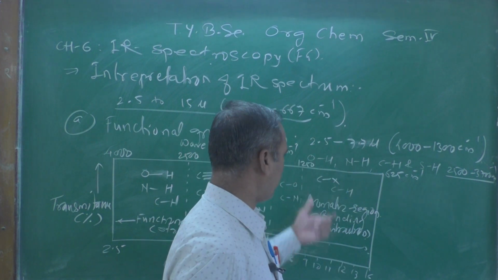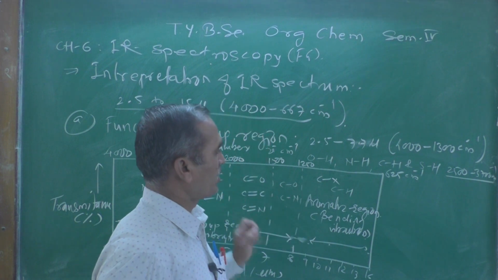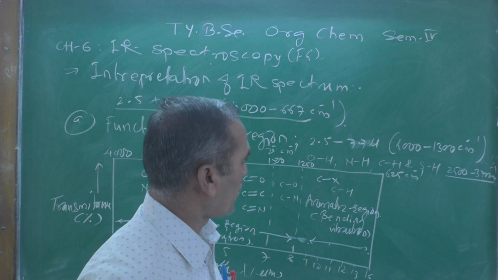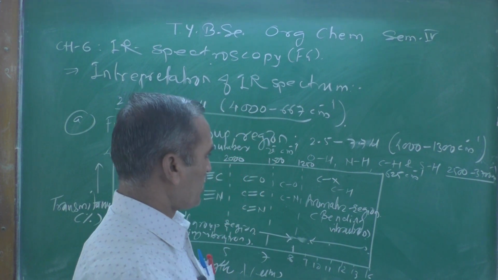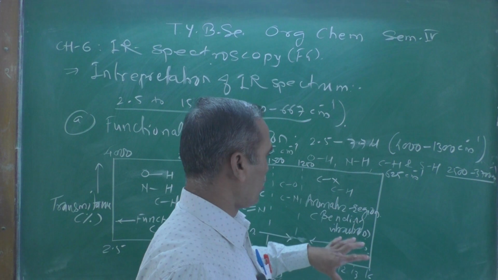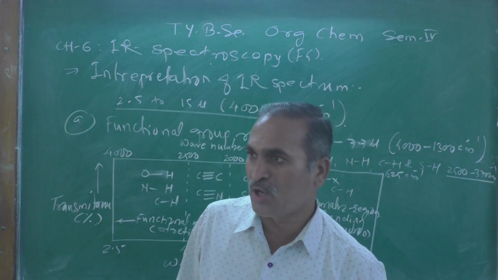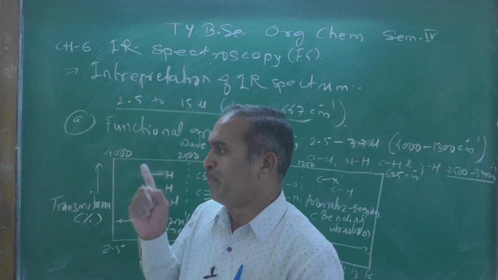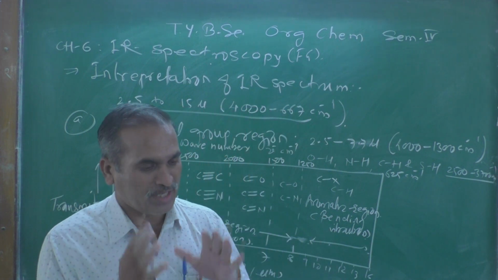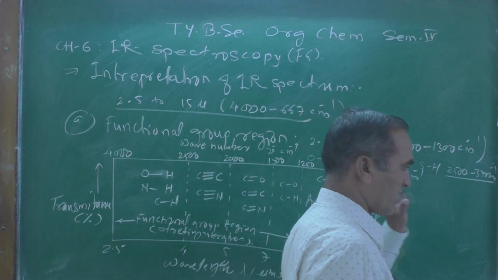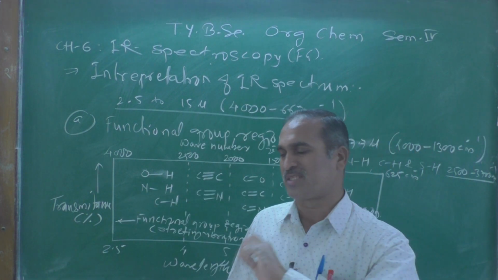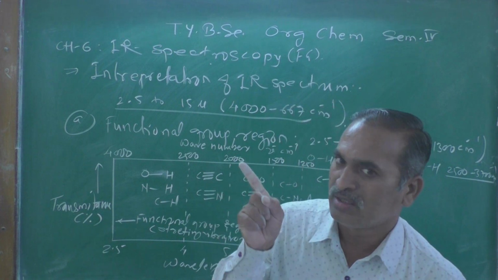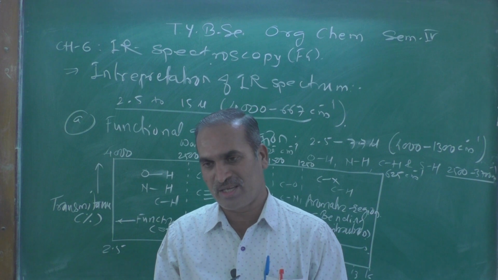And if you see here, the region between 1215 to 625 per centimeter is known as the aromatic region, and these aromatic peaks are observed due to bending vibrations. If such vibrations are present, it clearly indicates that an aromatic compound is present.